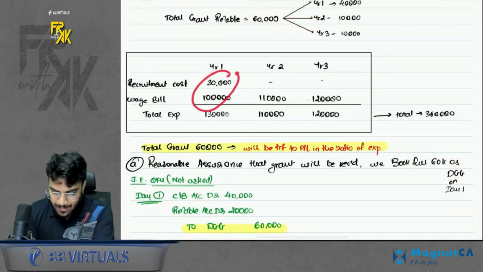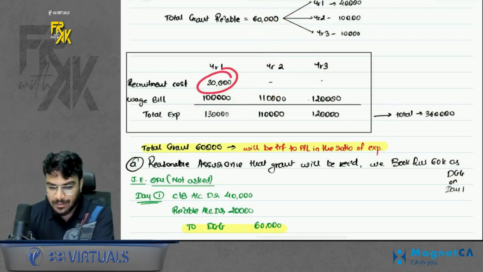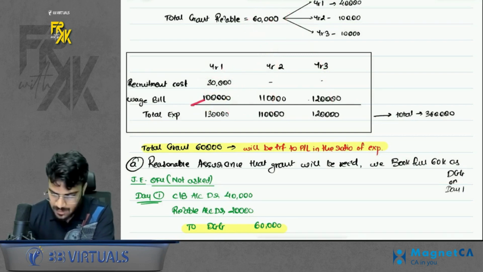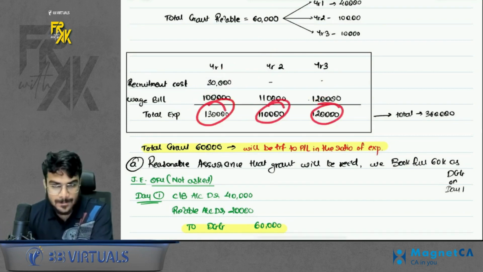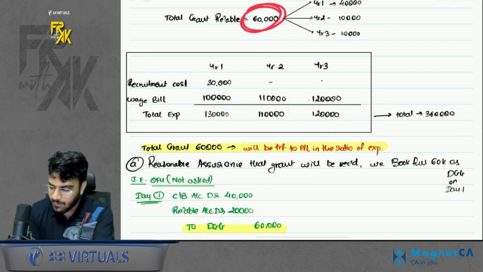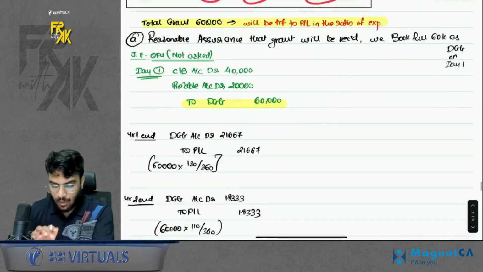So the grant is 60,000 receivable like this, and the cost is given. That means the grant which is there, you will book in the ratio of cost. Recruitment cost is a one-time cost incurred only in the first year. Wage bill is incurred every year. So this is the total cost year wise. Whatever is the grant, you will book in the ratio of this expense. Now there are two cases here.